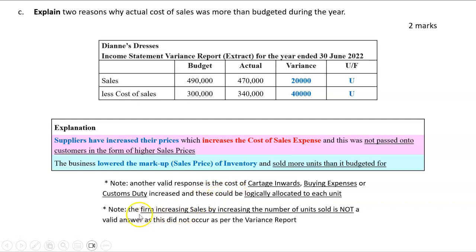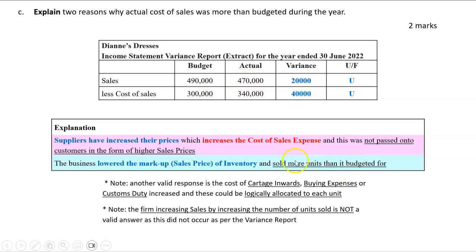And just one thing to note, you can't say we increased sales. Cost of sales was higher because we increased sales by increasing the number of units sold. So we can say that here after we've said we sold them at a lower price than expected, but we can't just say that on its own. We can't just say we increased the number of units sold, because that does not explain this number here.